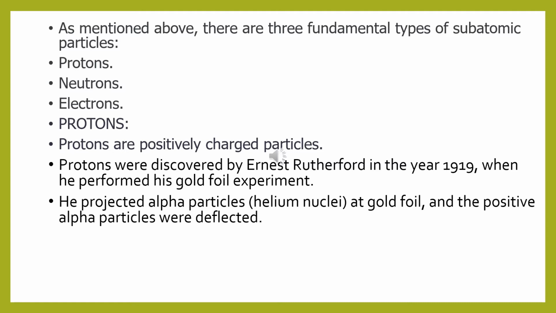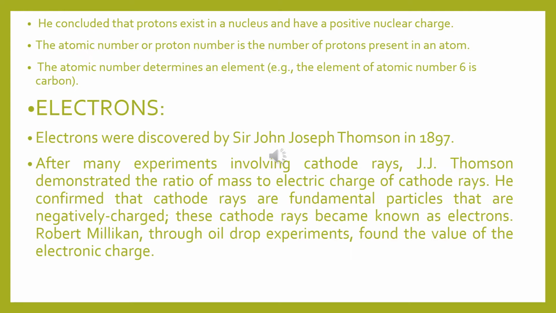The proton was discovered by Ernest Rutherford in the year 1919, when he performed his gold foil experiment. He projected alpha particles, helium nuclei, at gold foil, and these positive alpha particles were deflected. In Rutherford's alpha particle experiment, he concluded that protons exist in a nucleus and hence the nucleus has a positive charge. The atomic number, or proton number, is the number of protons present in an atom. The atomic number determines an element. The element of atomic number 6 is carbon.